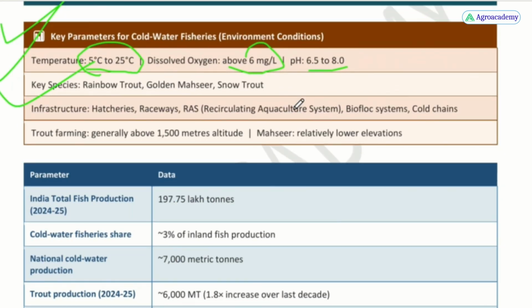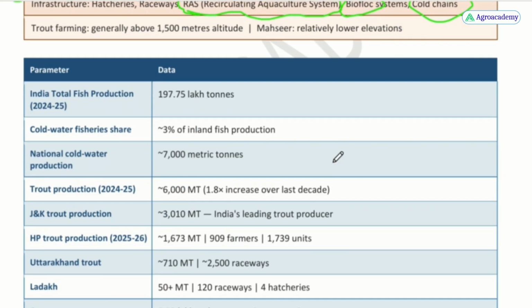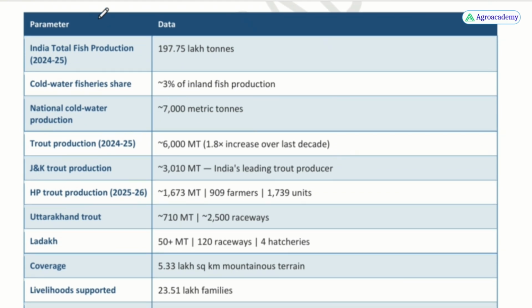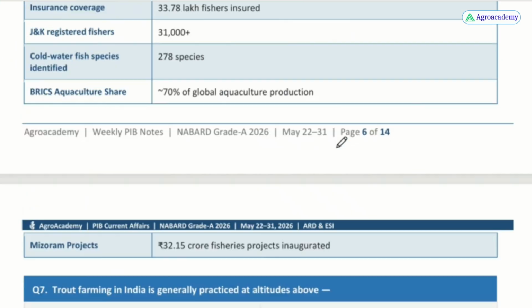Then infrastructure can be hatchery, raceways or RAS, and this is very important. You just need to go through it, or search on Google and study about this concept, RAS, recirculating aquaculture system, biofloc system, again this is important, and the cold chains. These three terms are important, so you need to Google them. Here certain data are given. Just take a look at the data. Don't need to memorize this.